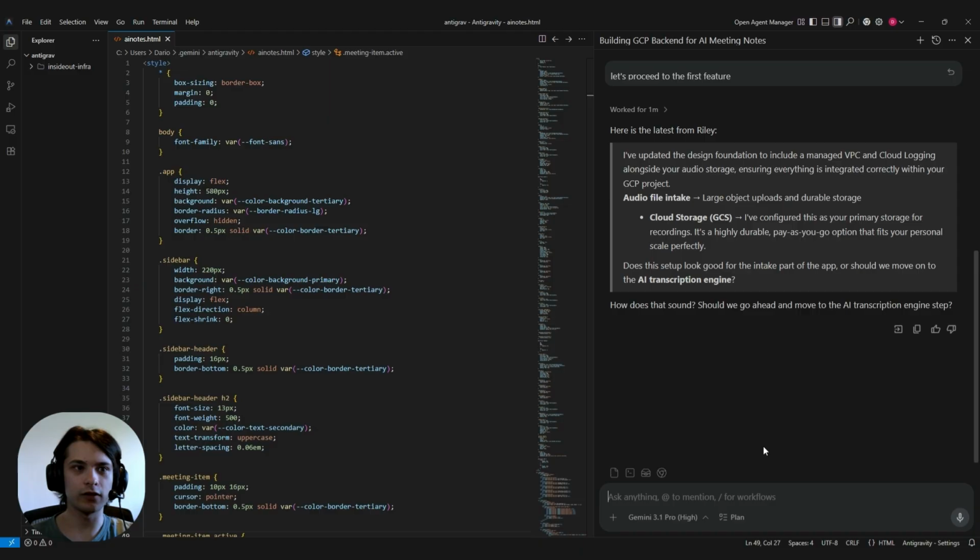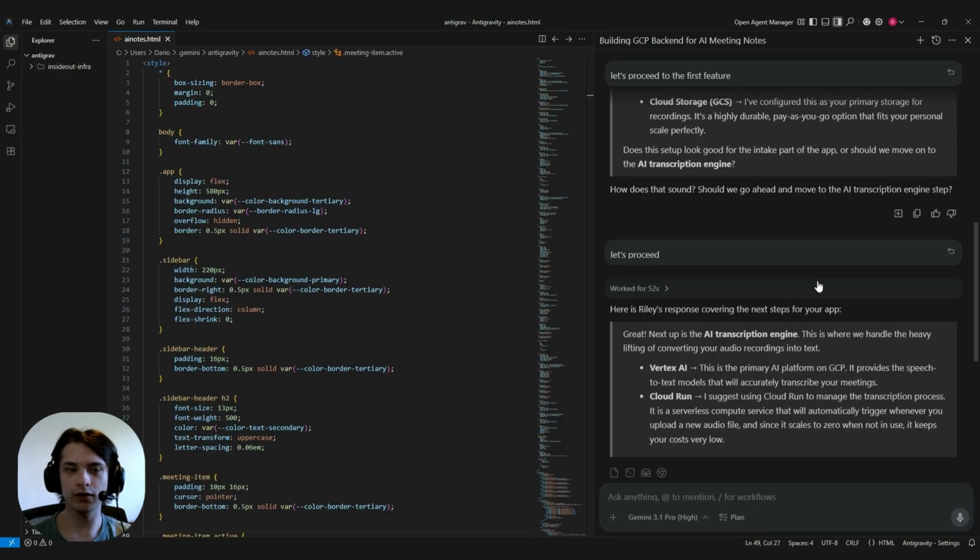Okay, so for audio file intake, Riley's proposed Google Cloud Storage, which is highly durable, and a pay-as-you-go option, which is perfect for a personal project. So we can proceed to the design for our AI transcription engine. Okay, and for our AI transcription engine, Riley's suggesting Vertex AI and Cloud Run to manage the transcription process. And this will keep our costs low when not in use. Let's keep going.